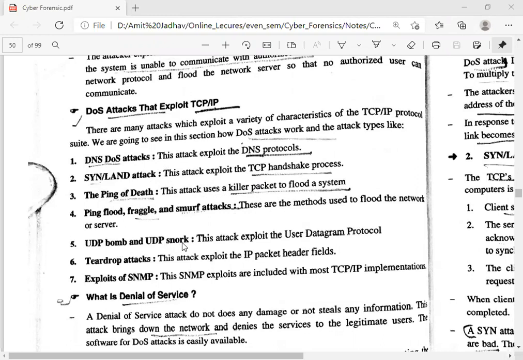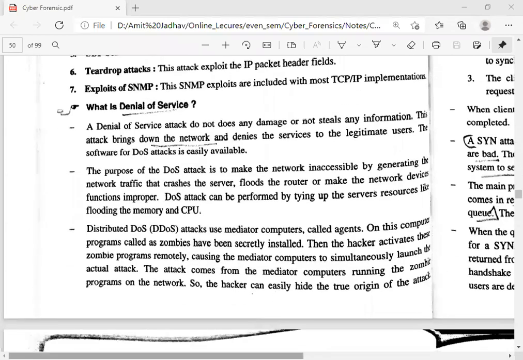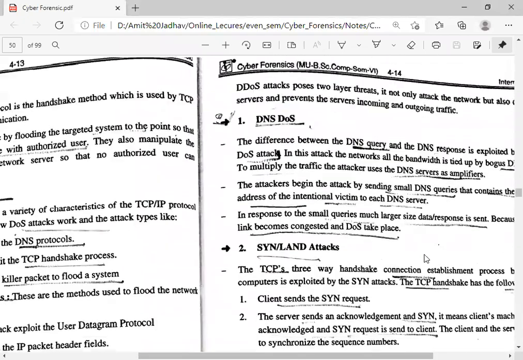UDP bomb and UDP snork exploit UDP. Teardrop attack exploits the IP packet. Exploit of SNMP exploits TCP/IP communication.